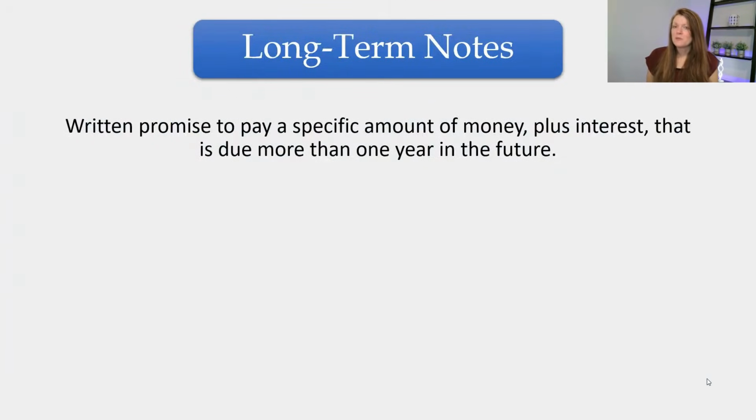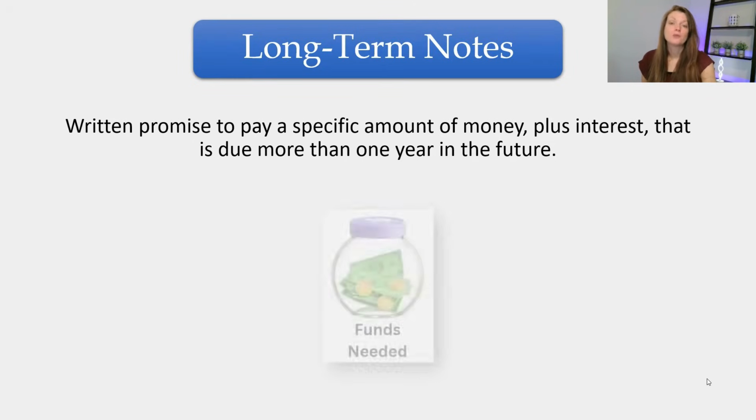So now let's talk a little bit about long-term notes. A long-term note is a written promise to pay a specific amount of money plus interest that is due more than a year in the future. So it's long-term because it's going to be more than a year. And with notes, we know they're more official than just the payables or the receivables, because those are going to be more like invoices. With a note, we're looking at something that's got signatures, it's going to have interest, it's going to have fine print, and we're going to have all of that in this much more official agreement.